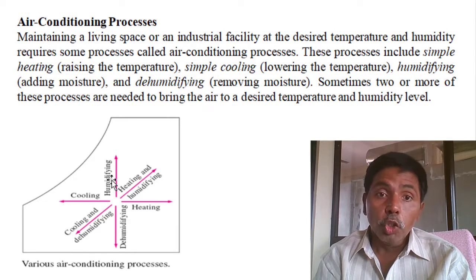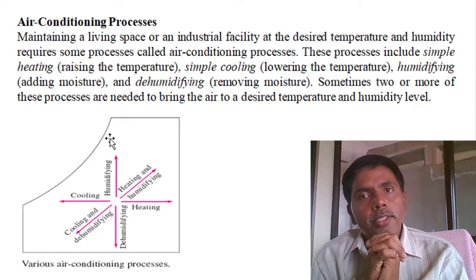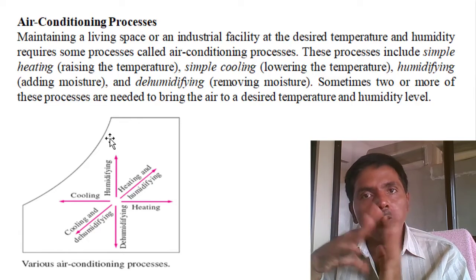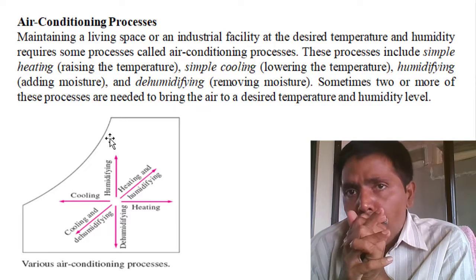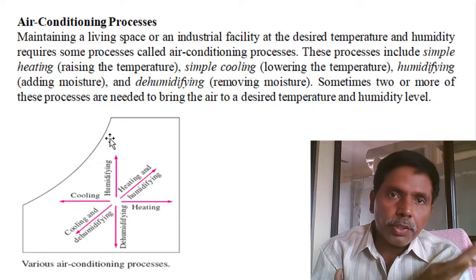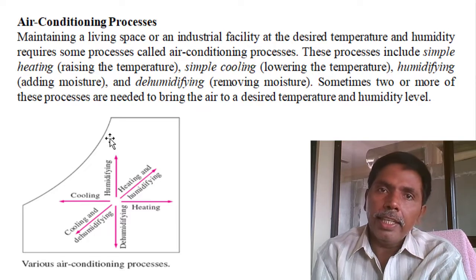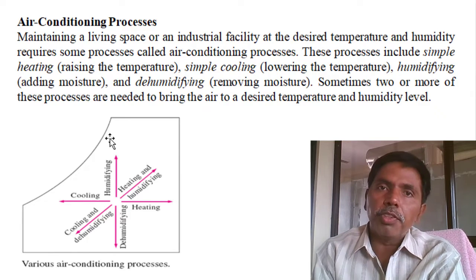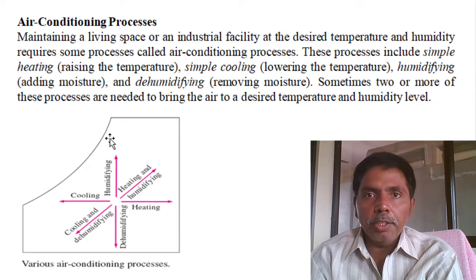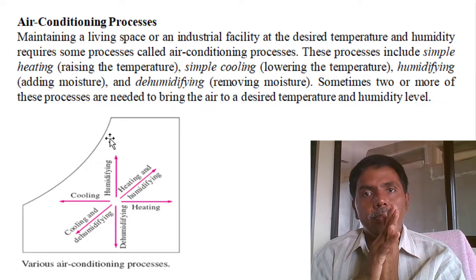The same system, vapor compression system, condenser you place inside the room, simple heating, sensible heating will take place. Humidification, spray the water vapor, automatically air relative humidity will increase. Or dehumidification, cool the air up to dew point temperature, moisture we can remove. Or combinations: heating humidification, heating dehumidification, cooling humidification, cooling dehumidification. These are the combinations. Ultimately for year round air conditioning system we are using the combination of methods.